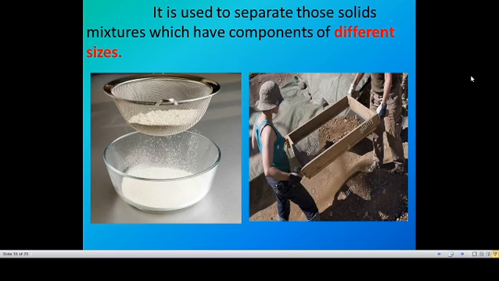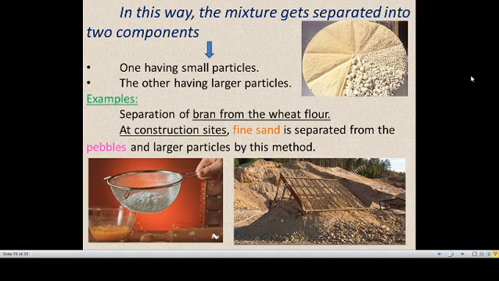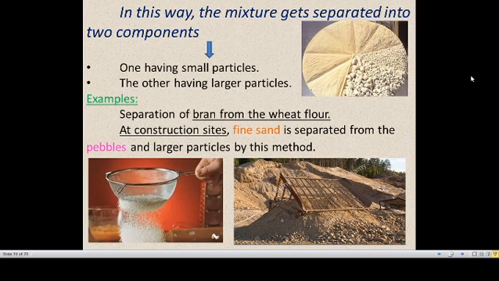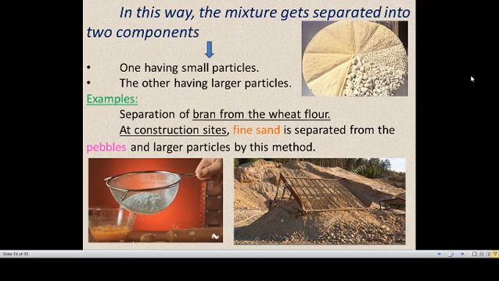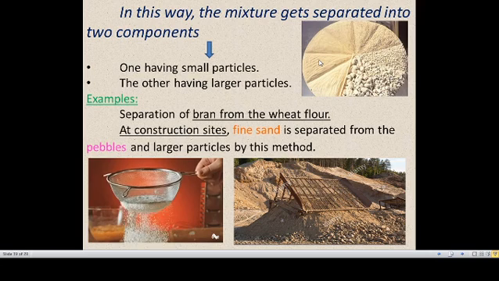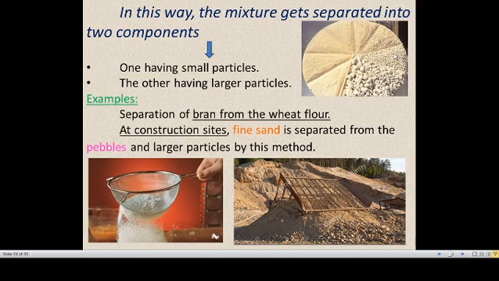And this sieving is also used in construction sites to separate the fine sand from the pebbles and stones present in it. Those solid mixtures are separated by this sieving method because of their different sizes. So we get two components by this method, one having small particles and another having larger particles. We can see in this picture fine sand, normal size sand, then very big stones, small stones and very minute stones.